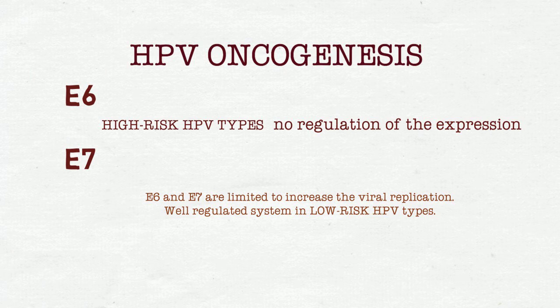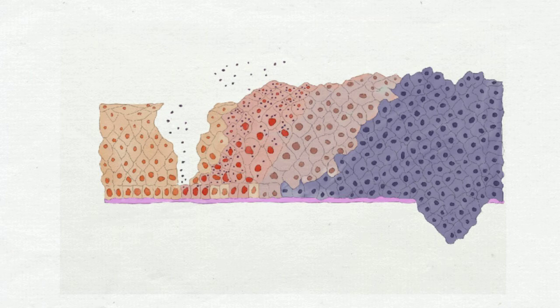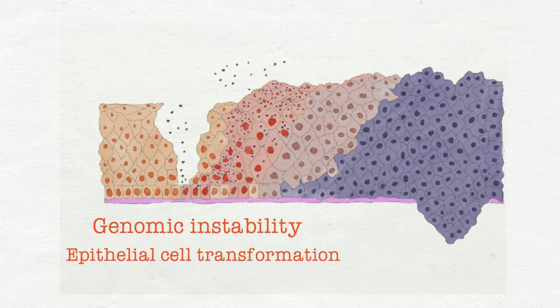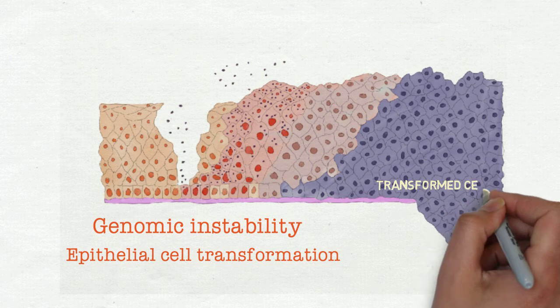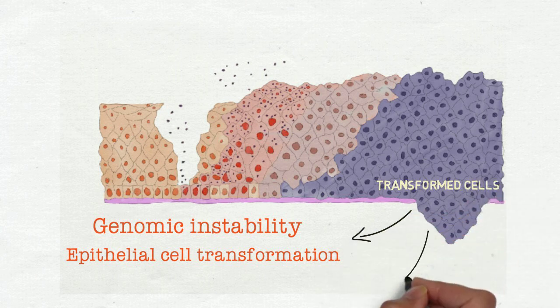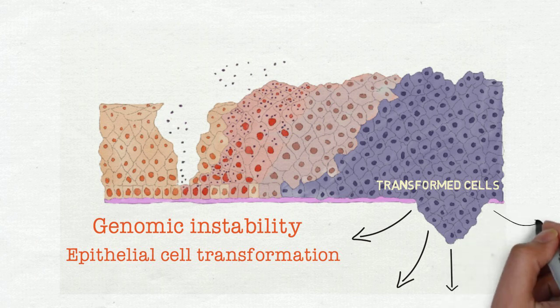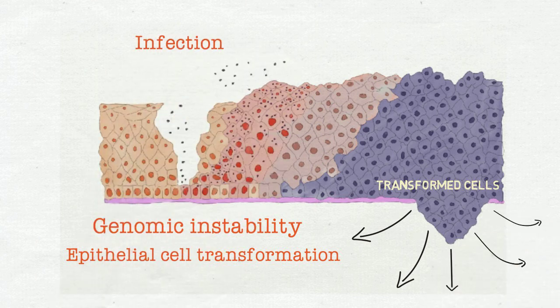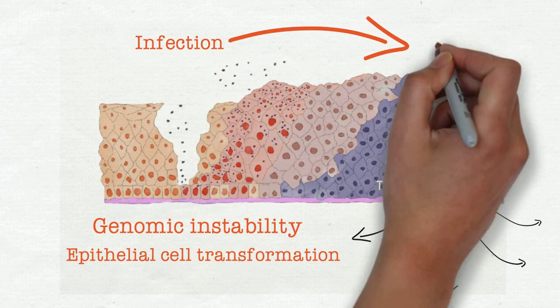As said before, these two viral proteins generate a genomic instability that finally generates a transformation of the normal epithelial cells. The generation of transformed cells is the generation of a precancerous lesion. Transformed cells can spread out of the epithelial tissue, generating cancer. All this process can explain how an HPV infection can be the cause of cancer.